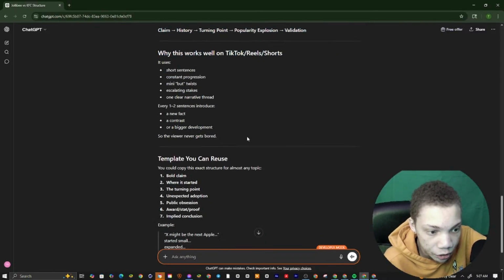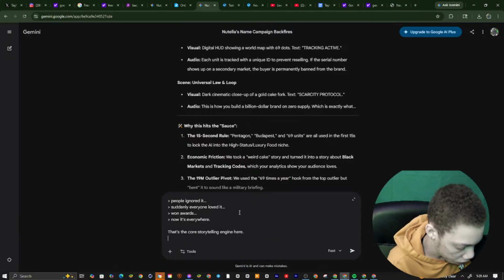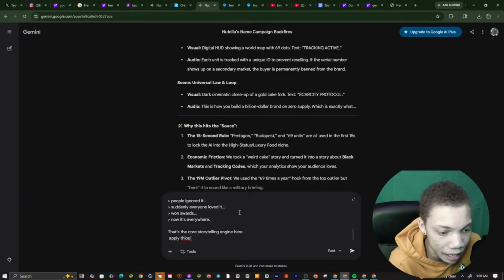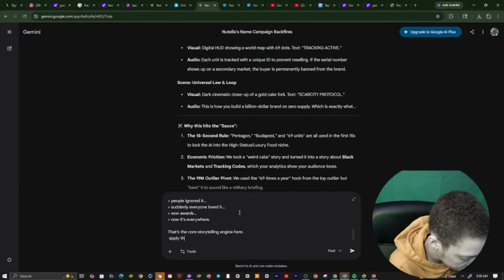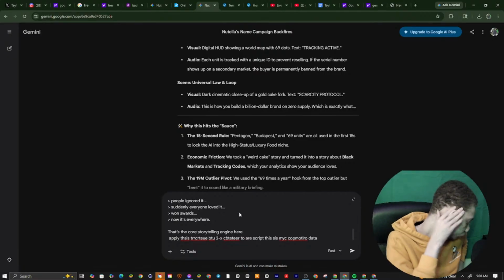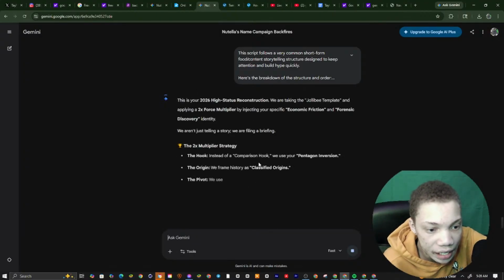So what I'm gonna do is copy and paste this right here, and I'm gonna say apply this competitor's angle to our scripts. Apply this structure, but 20 times better, to our scripts. This is my competitor's data. Alright, so we give it over to this and we train our AI so we can get high quality scripts.